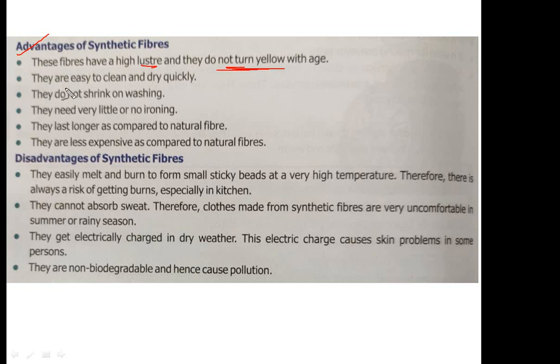They are easy to clean and dry quickly. They do not shrink on washing. They need very little or no ironing. Compared to cotton cloth, if you do not iron it, it will not look good. But with these synthetic fibers, even if you do not iron them, they look good. They last longer compared to natural fiber. They are less expensive compared to natural fiber. So these are some of the advantages of synthetic fiber.